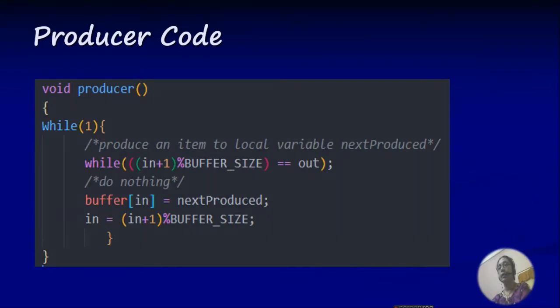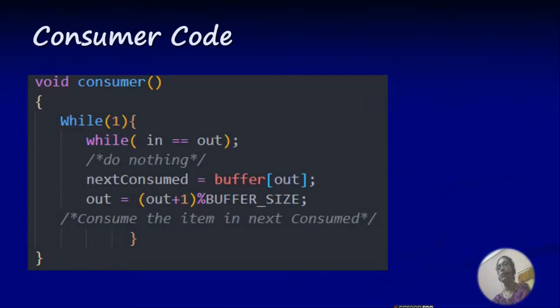Otherwise, the index of the circular array buffer is filled with next produced. After that, the index is updated by (in + 1) % buffer size within the loop. This is the consumer code.